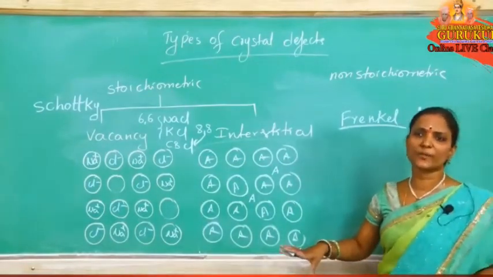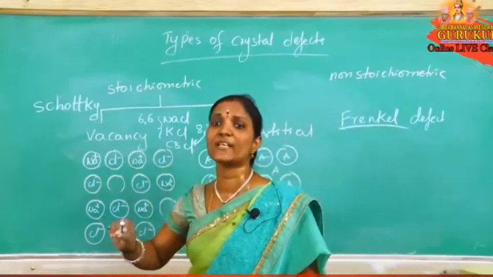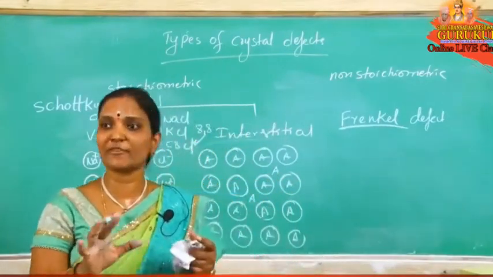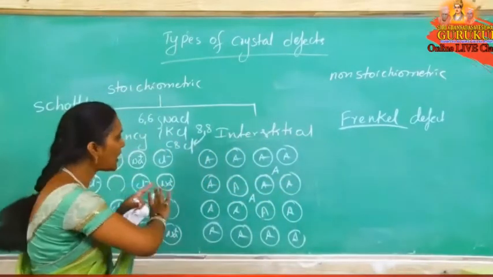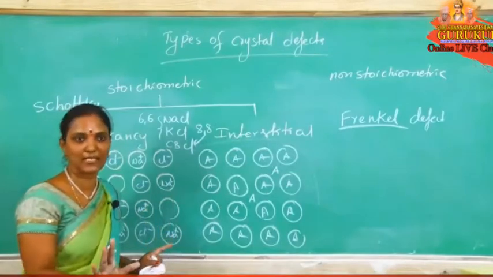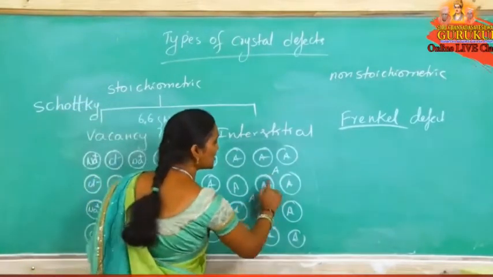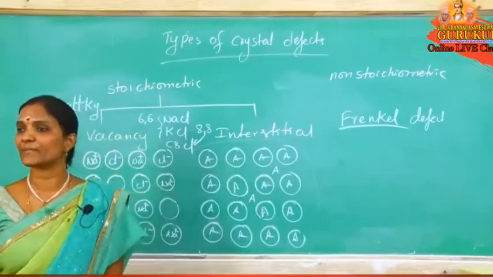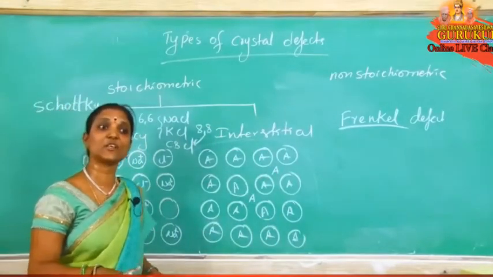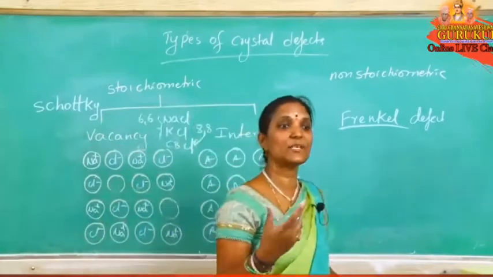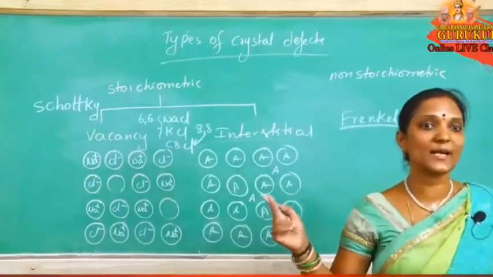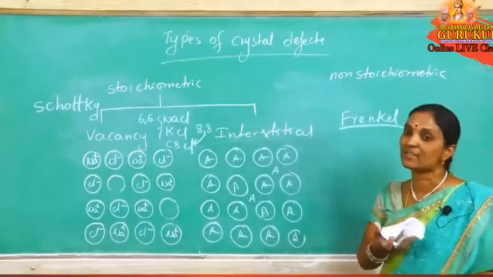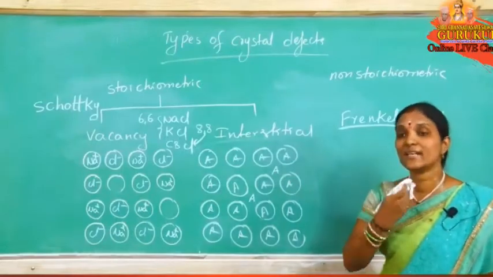Original lattice sites are occupied, and some extra particles occupy the interstitial voids. During formation of the crystal, all lattice sites are occupied, and some extra particles occupy the interstitial voids. Now does density increase, decrease, or stay constant? Density increases because mass increased. Two extra particles occupy the interstitial voids. This defect is also called interstitial defect.